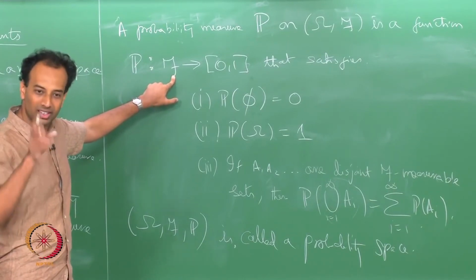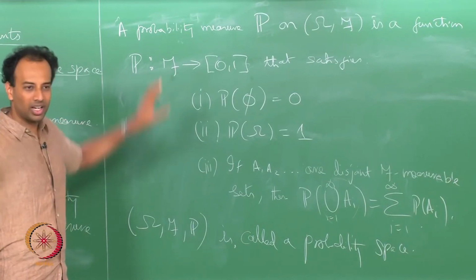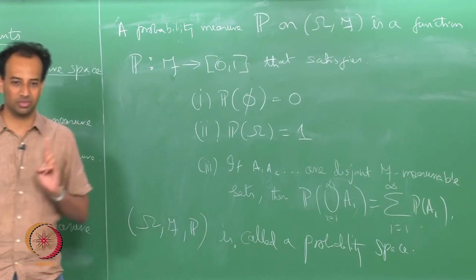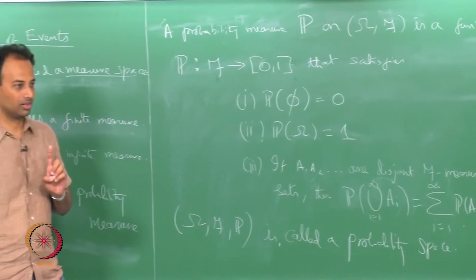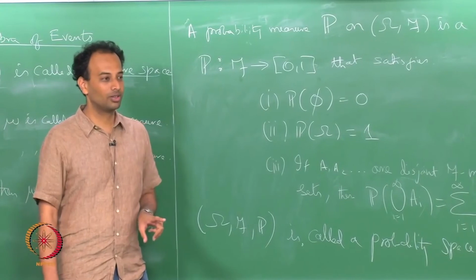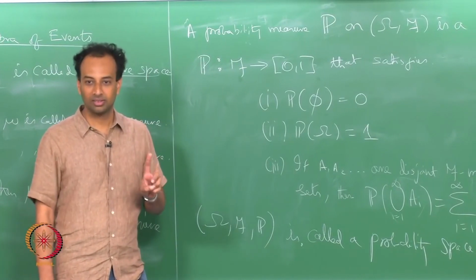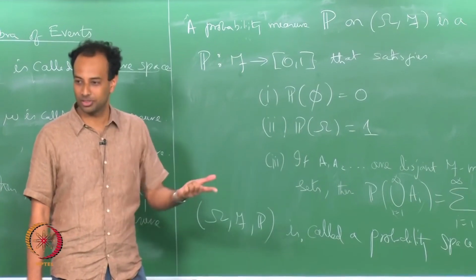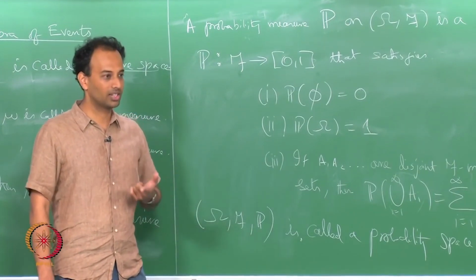That F will always contain phi and omega, and it will contain other subsets presumably, but it will not necessarily contain all subsets of omega, unless F itself is 2 power omega. See, F is a collection of sets, it is not a subset of omega, it is a collection of subsets of omega, right.